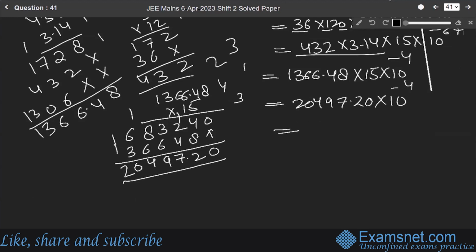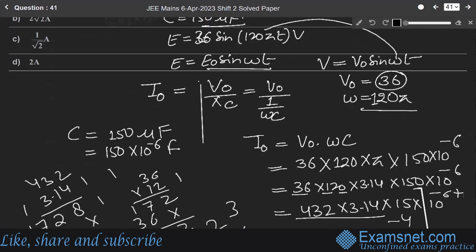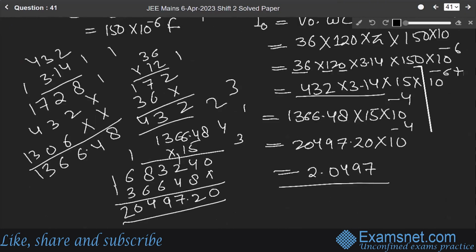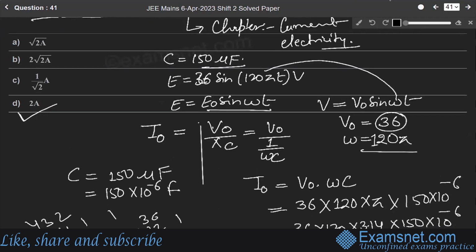So it will be equal to 2.0497. Okay, so our correct answer is approximately 2 ampere. 2.0497 ampere, so the correct answer is 2 ampere.